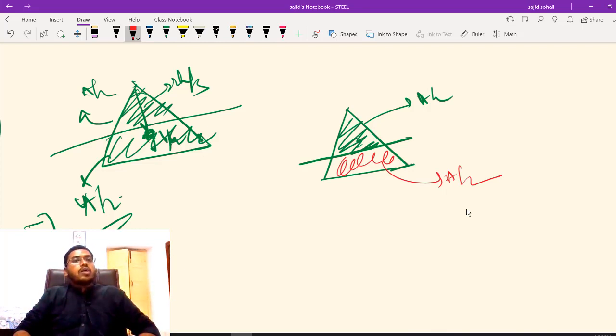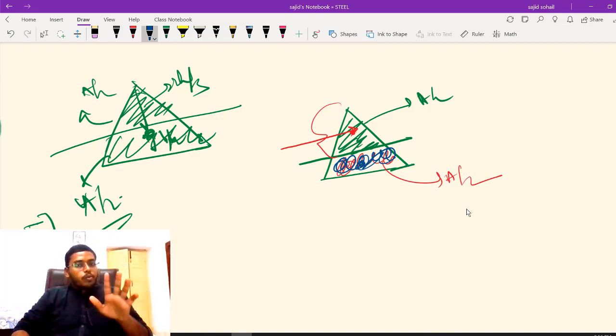How will I identify the lever arm? Obviously this part is in compression and the compressive force will be passing through the centroid. This triangle's compressive force passes through its centroid, and below you can see a trapezoid, this is the trapezoid. Where will the tensile force be? Below is the tensile force. The tensile force will be at the centroid of this trapezoid. I hope you got it.